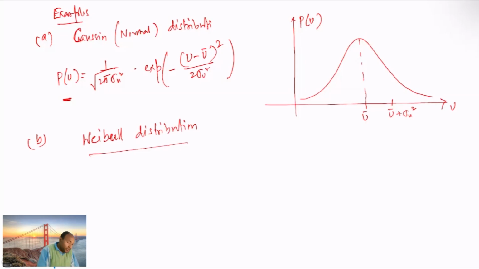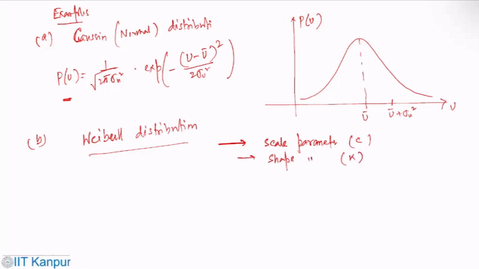This distribution has one scale parameter C and another shape parameter or factor, which is kappa. We have already seen this while talking about the Weibull distribution.